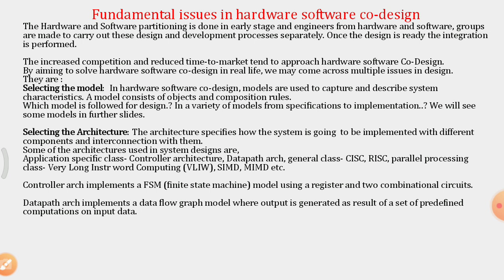If you go for a controller architecture, that implements a finite state machine model, using a register and two combinational circuits.